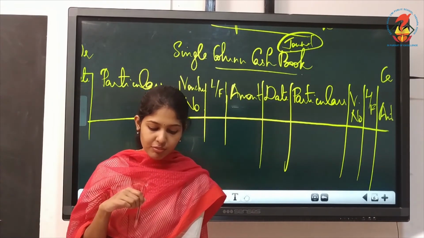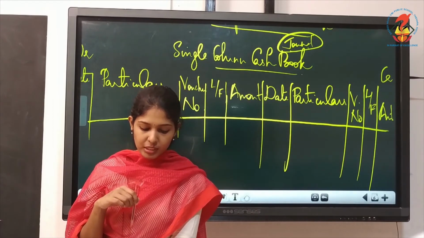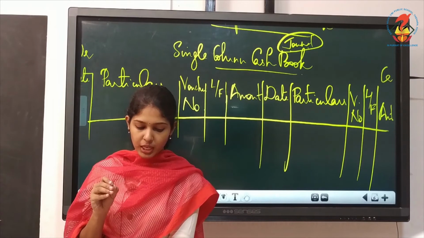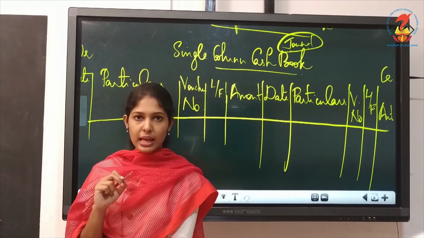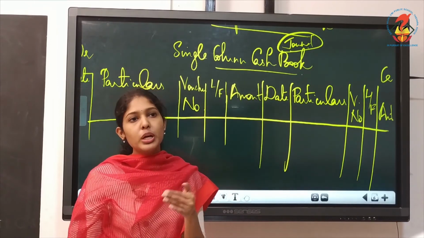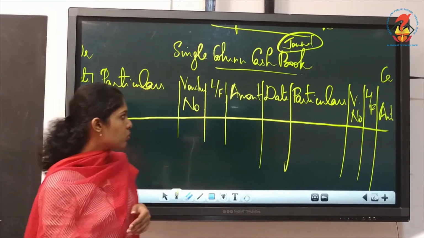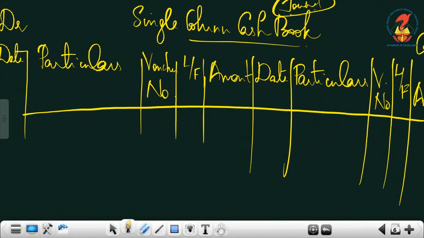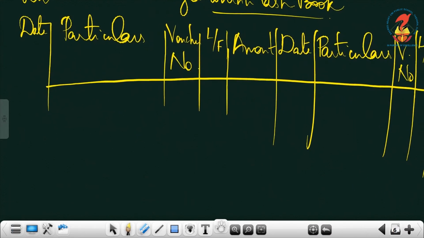It's January 1st. Ripinder started business with capital. Ripinder is the owner of your firm. He started business with 2 lakhs. So what's the entry? It is cash account, debtor to capital account. And the posting will be done on the debit side. Write the date.